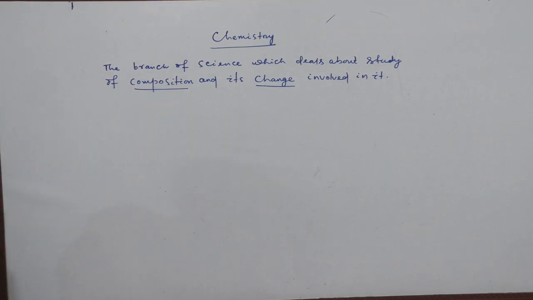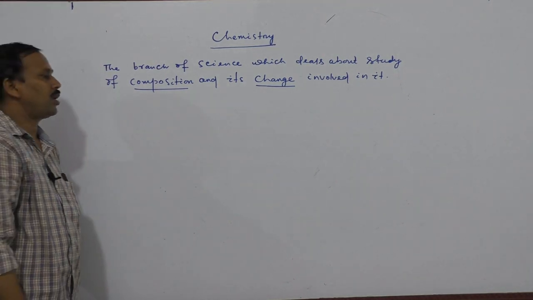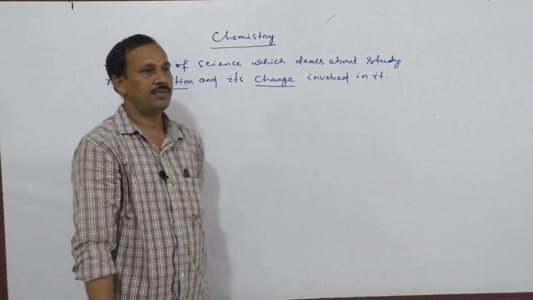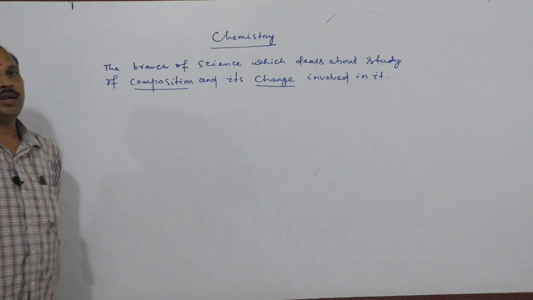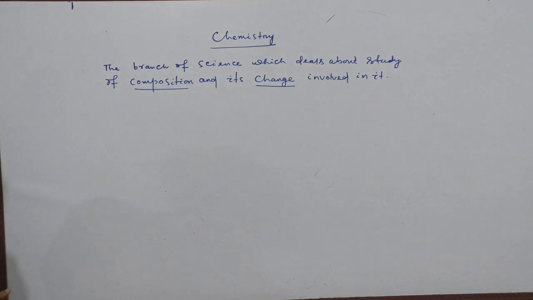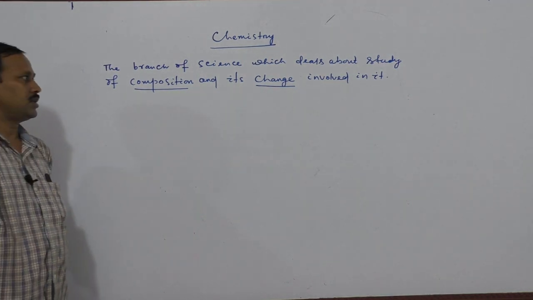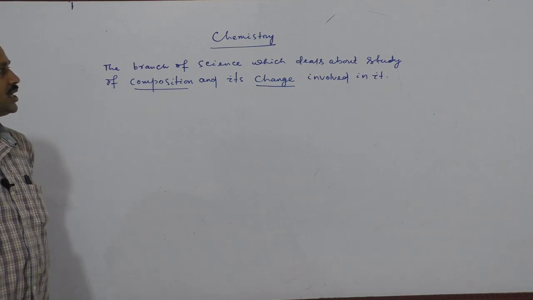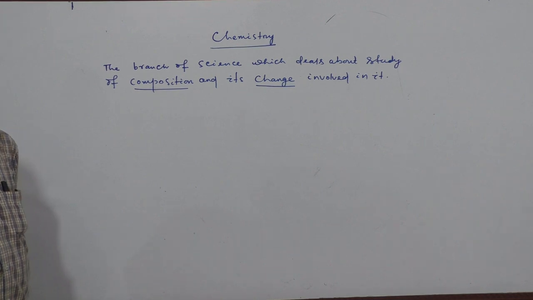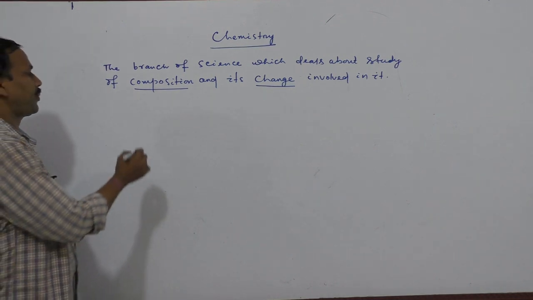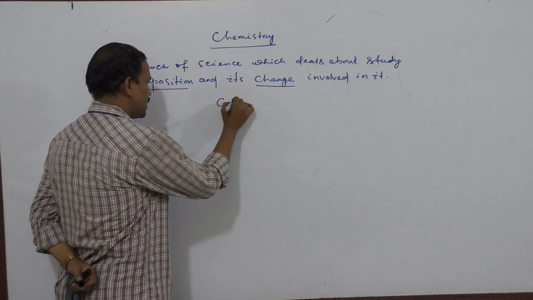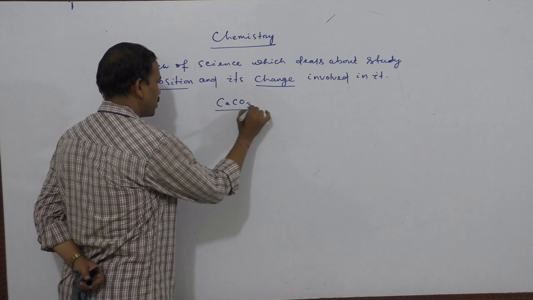What is meant by composition? Composition means the substance is made up of which type of element, which type of force of attraction; those are known as composition. Change means that a physical change or a chemical change may occur. Now, an example: calcium carbonate, CaCO3.